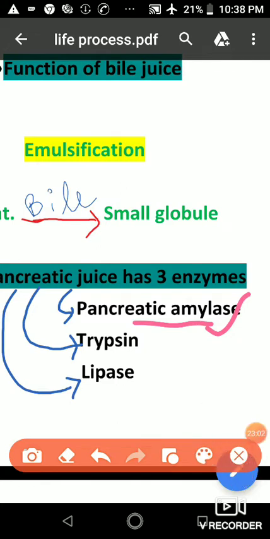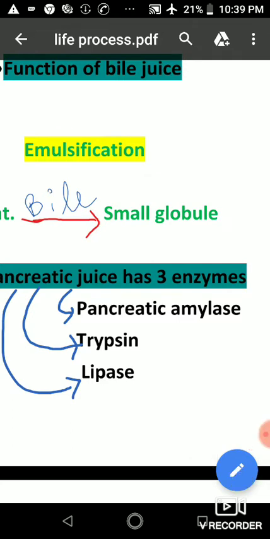And now second is trypsin enzyme, and trypsin also breaks protein into amino acid like pepsin. Pepsin is present in our stomach, and what is the function of pepsin? Pepsin also breaks protein into amino acid, and here in pancreatic juice trypsin also breaks protein into amino acid.